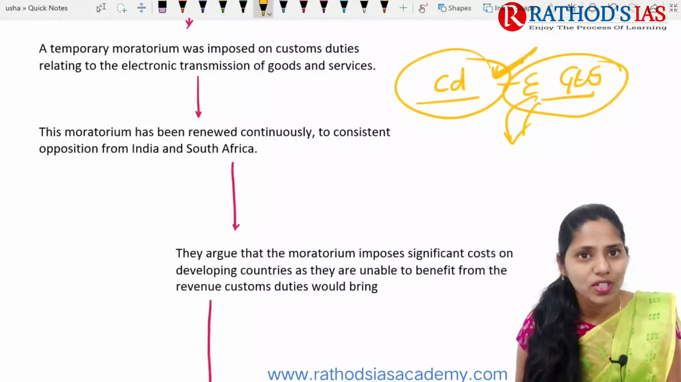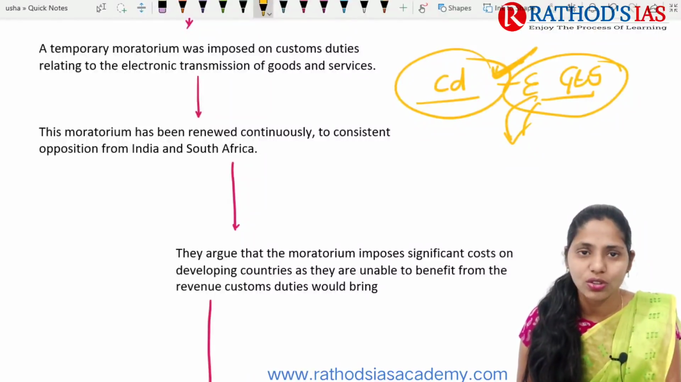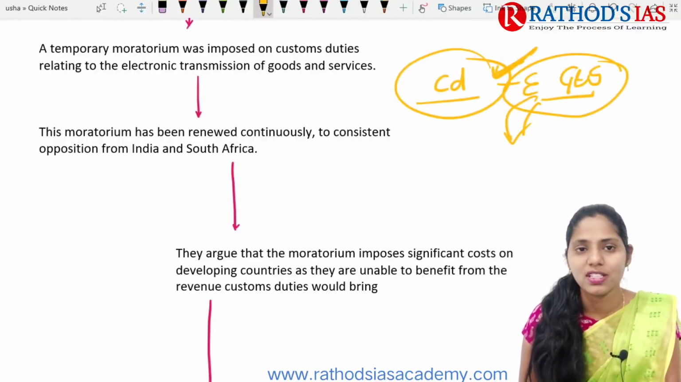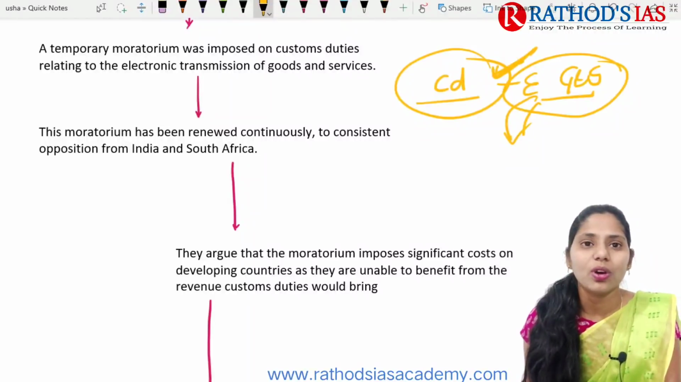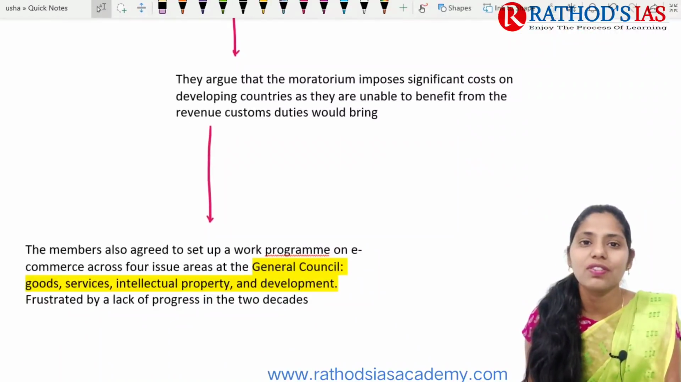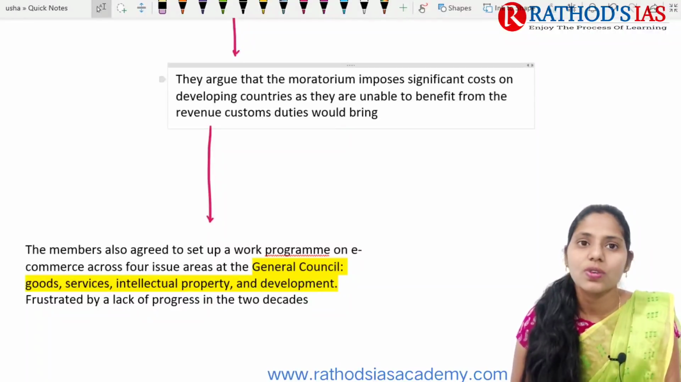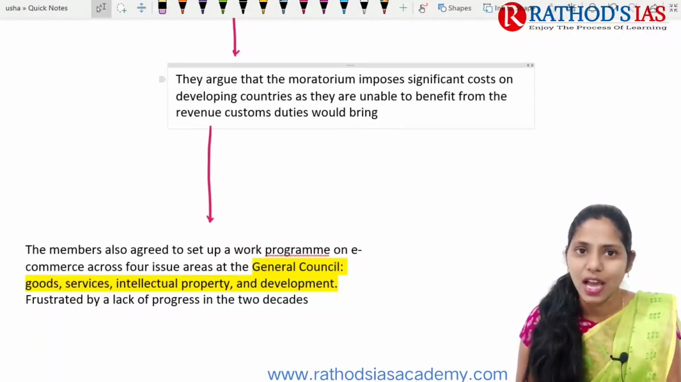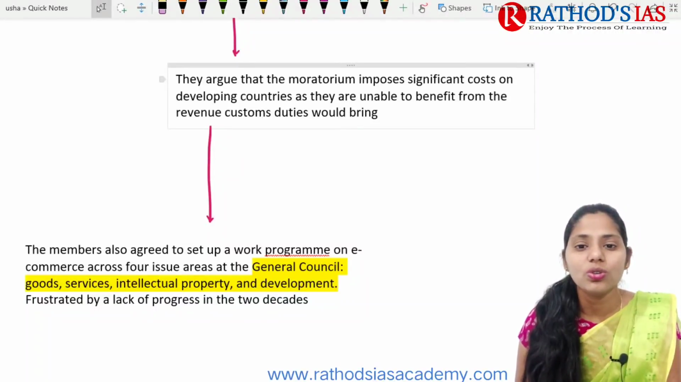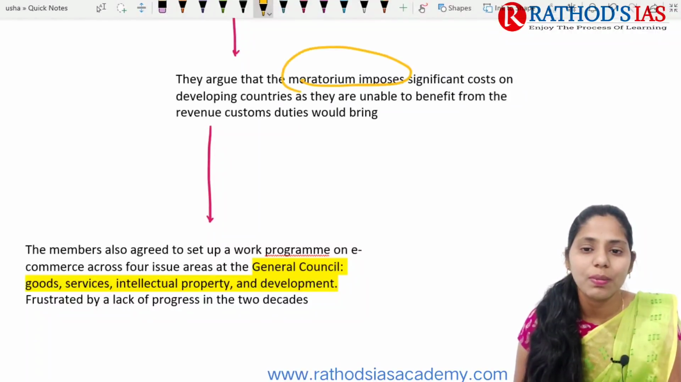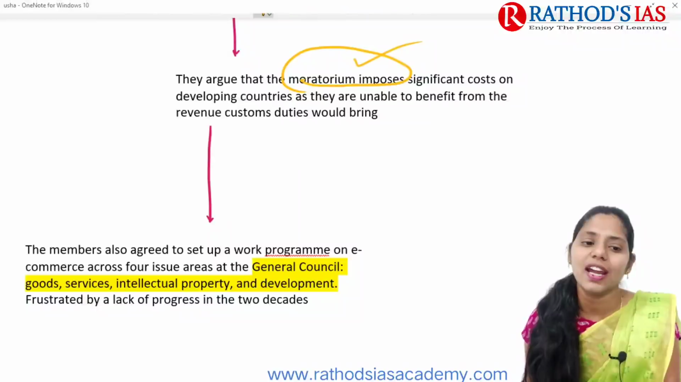But this moratorium is mainly opposed by India as well as South Africa, these developing countries. These are the countries mainly opposing this moratorium. Why? Because this moratorium has a significant cost on the developing countries. For developed countries nothing much happens, but for the developing countries this moratorium has a significant impact. It also leads to a decrease of revenue from custom duties as well.